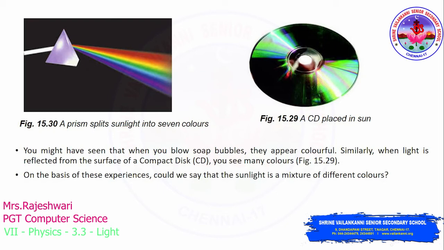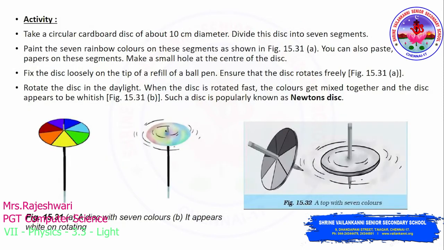Got it? We have been studying the reflection of light from the very first class, right? Reflection is when light falls on a particular object, how it gets reflected, like how it acts on a plane mirror. On the basis of these experiences, you could suggest that sunlight is a mixture of different colors. Now you got it? To understand this concept, you can do a very simple activity.